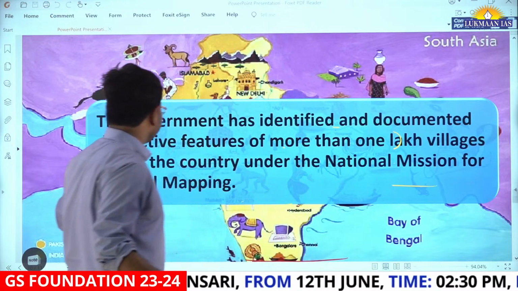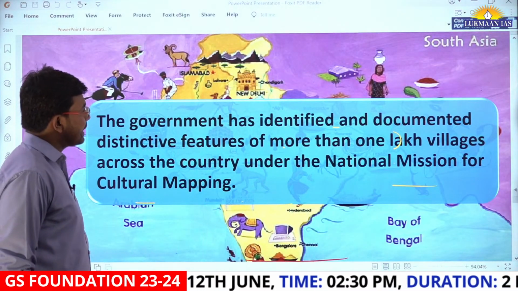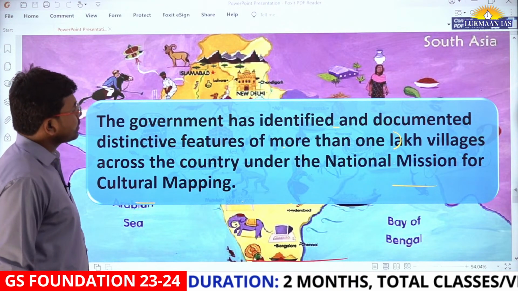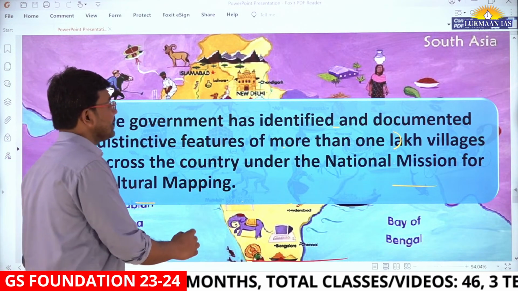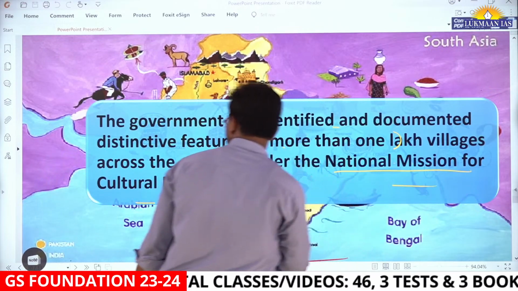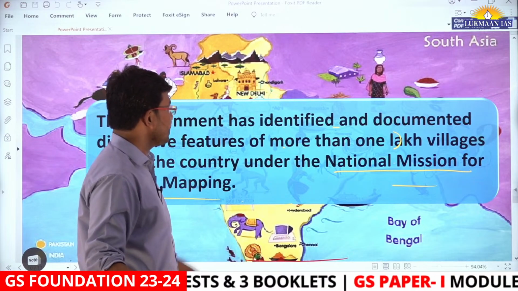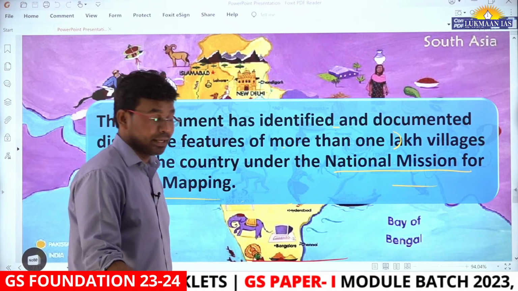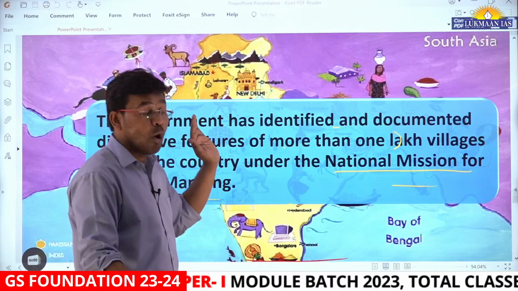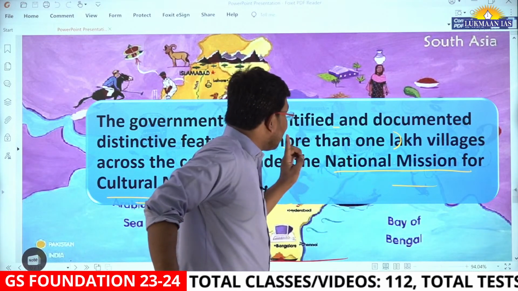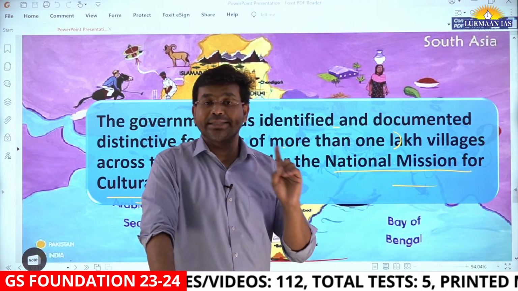The Government of India has identified and documented distinctive features of more than 1 lakh villages across the country under the National Mission for Cultural Mapping. Under this mapping, they have already mapped more than 1 lakh villages in India.